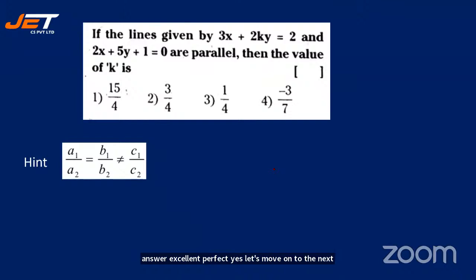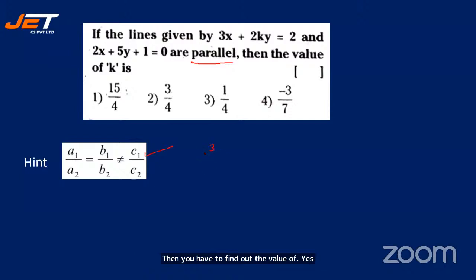If the lines given by 3x plus 2ky is equal to 2 and 2x plus 5y plus 1 is equal to 0 are parallel, let me again tell you, in the formula section we quickly went through the formulas, isn't it? If it is parallel, then this should be the formula: A1 by A2 is equal to B1 by B2, which is not equal to C1 by C2. Then you have to find out the value of K. Students, quickly start working it out.